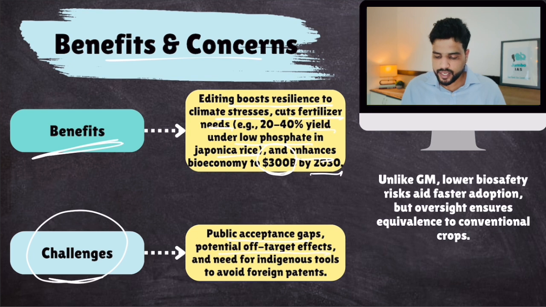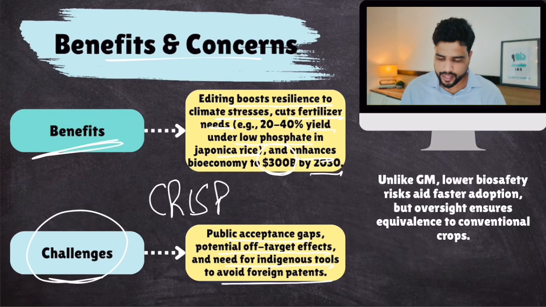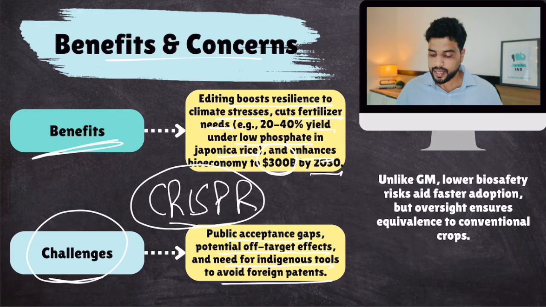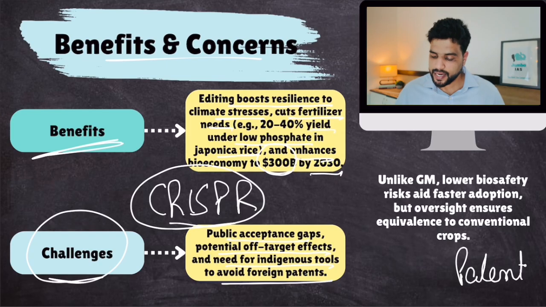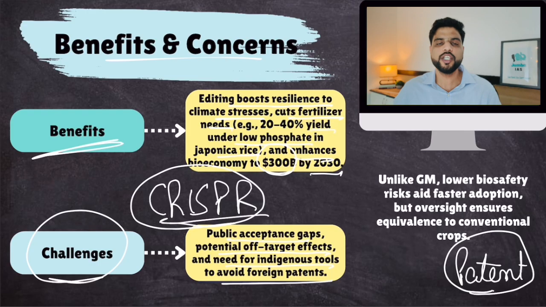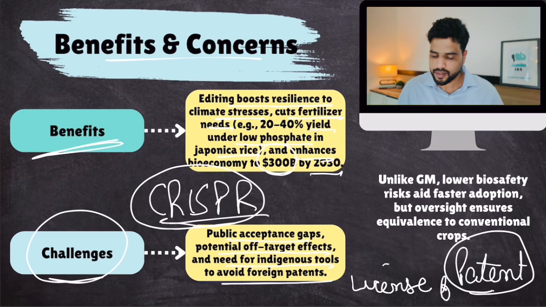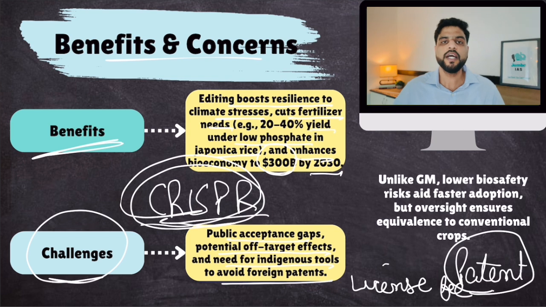Another challenge is potential off-target effects, and the need for indigenous tools to avoid foreign patents. To do gene editing, you require the CRISPR technique. Now, the CRISPR technique was created in a foreign country, and they have a patent on it. So if any Indian wants to use CRISPR for gene editing, they have to pay a license fee, and that is very expensive. So India needs its own gene editing tool, an alternative to CRISPR, to bypass this license fee. That is required, but let's see what happens.